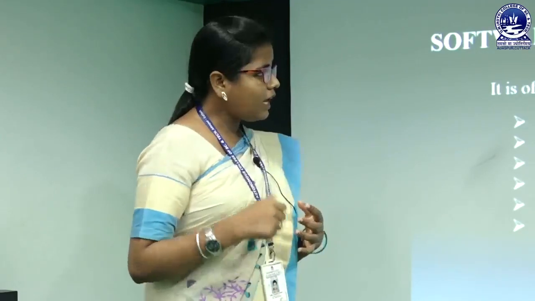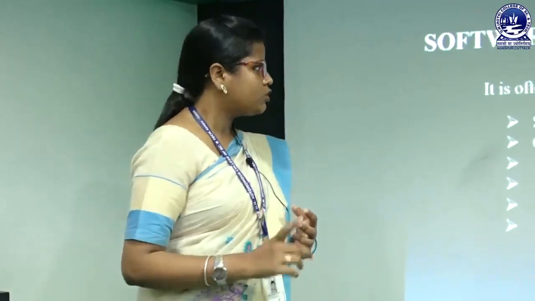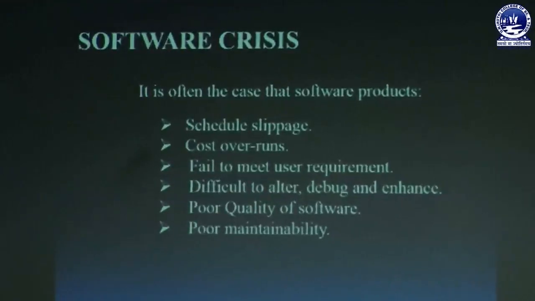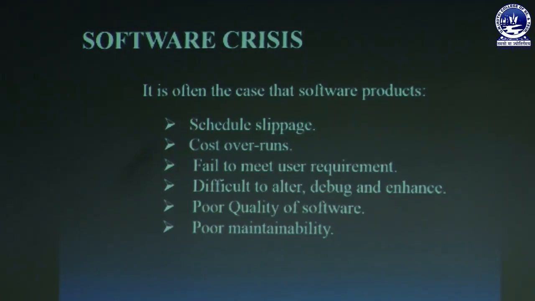So, as you are going to be software professionals working with larger projects and producing a variety of software solutions, you must keep up to date and stay motivated. So, these are the symptoms of software crisis. You must know why software crisis happens and what its symptoms are. Firstly, the symptom of software crisis is a slippage in scheduling.